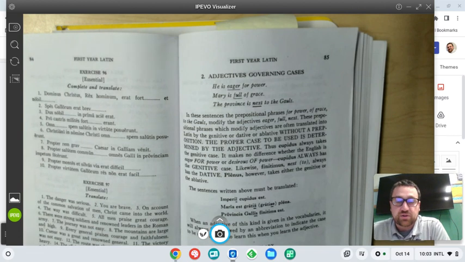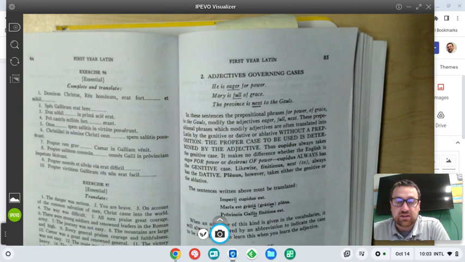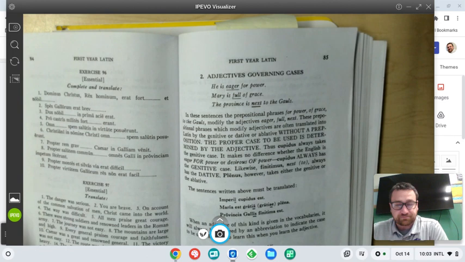Thus, cupidus always takes the genitive case. It makes no difference whether the English is eager for power or desirous of power. So sometimes we'll see desirous of power, and then we'll see, okay, of power, put it in the genitive. If you put it in the genitive, you would be correct. But if you say desirous for power, you might put it in the dative, right?